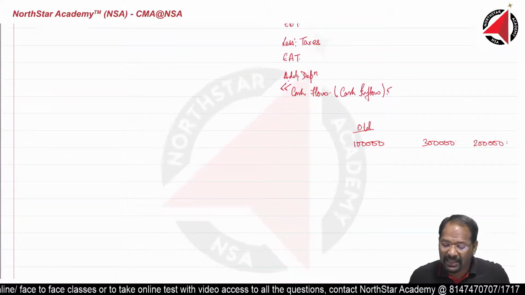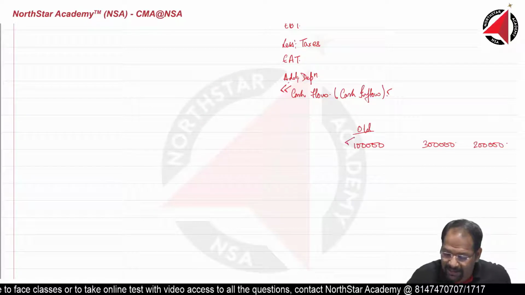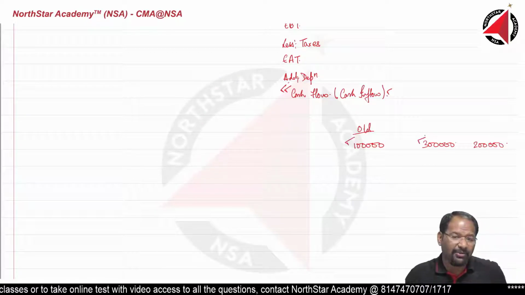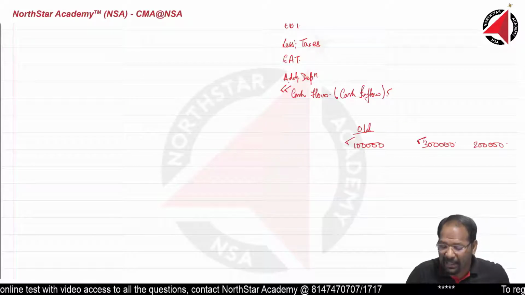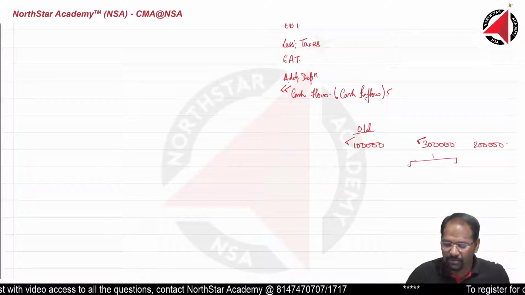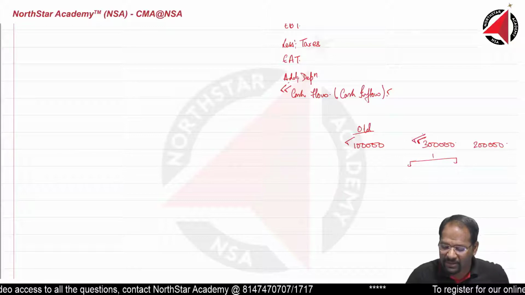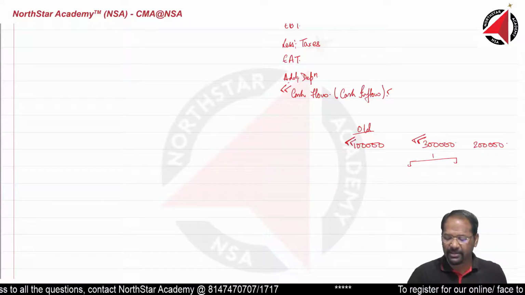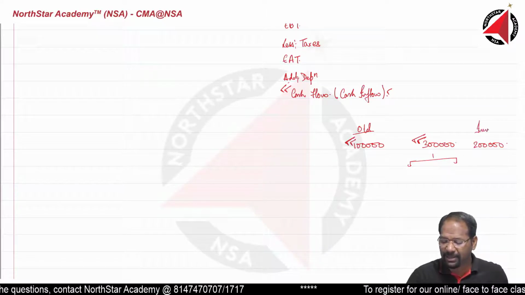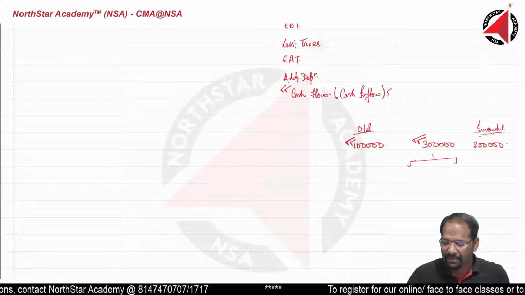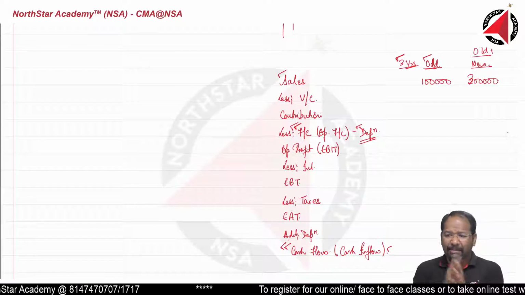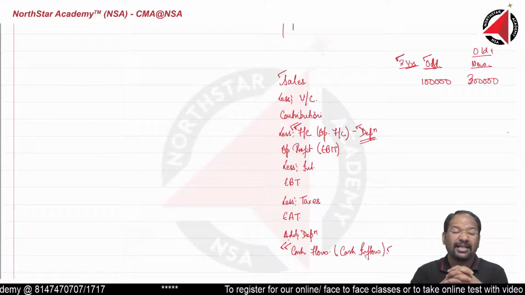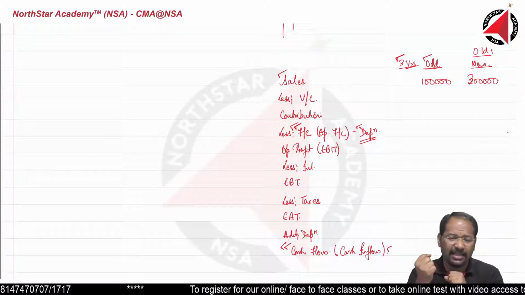When do we use incremental? When this detail and this detail are not available. Here the breakup of old and new is not available. So what we do, we find out this detail and subtract the old detail. The difference we call it incremental. Like I mentioned, practically I will keep explaining you. Understanding all this in a practical manner is much easier than just reading theory about it.